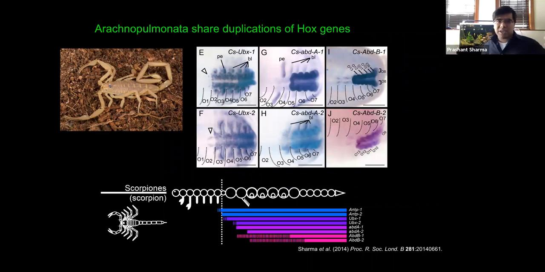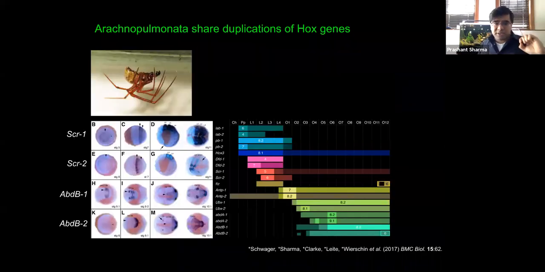A few years ago, I was able to show, using transcriptomes and embryonic expression data from embryonic scorpions, that scorpions have 19 Hox genes, 2 copies of every Hox gene except for Hox3, and as shown by these schematics in some of these images, these paralogs have different spatial-temporal dynamics. That is, each retained paralog has a unique location and timing of expression onset. The significance of this is that spiders do exactly the same thing.